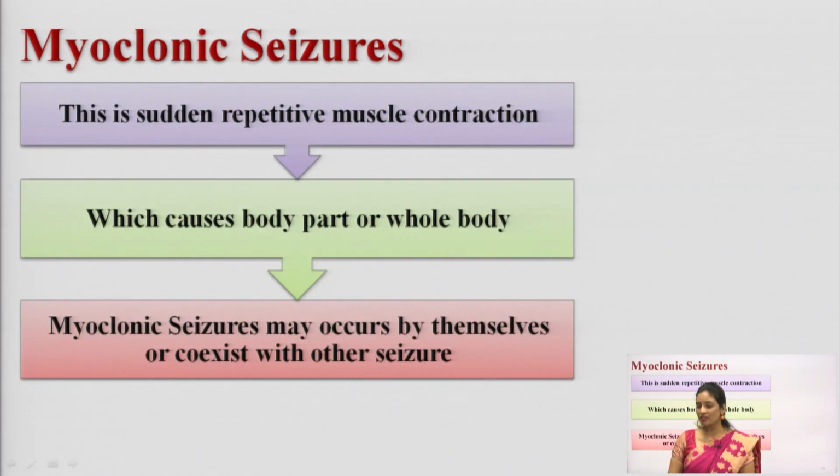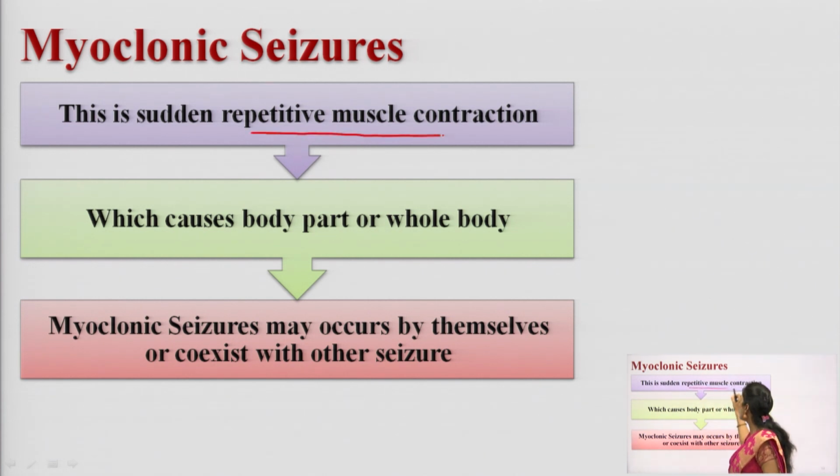And what is the next seizure? Myoclonic seizures. This is the last seizure in your generalized seizures. Myoclonic seizure is a sudden repetitive muscle contraction. If you see repetitive muscle contraction happening suddenly, you can call it a myoclonic seizure.